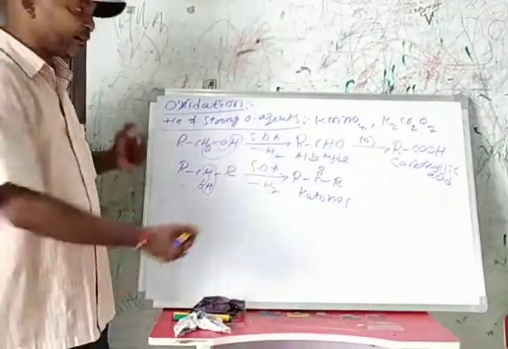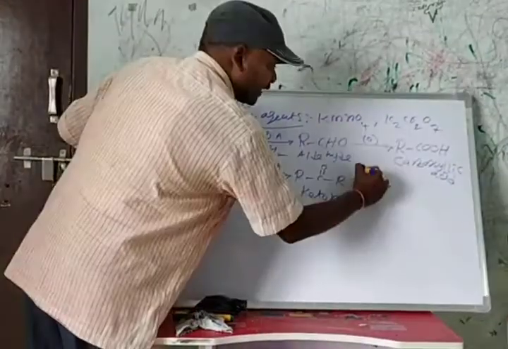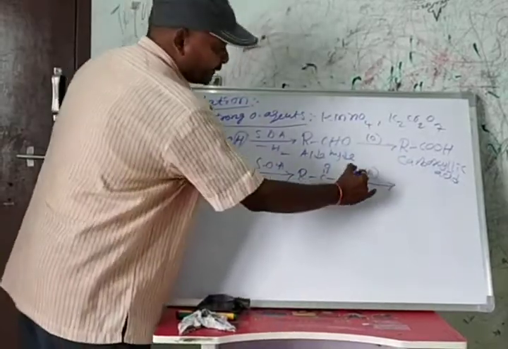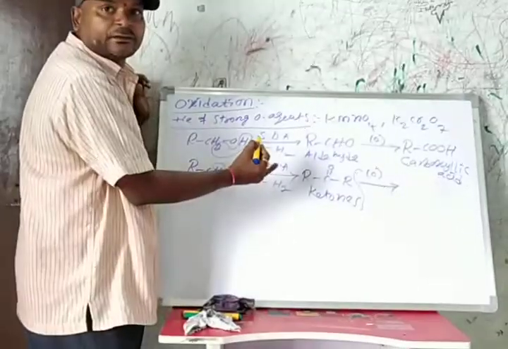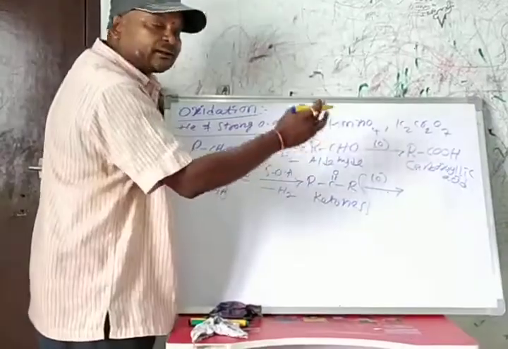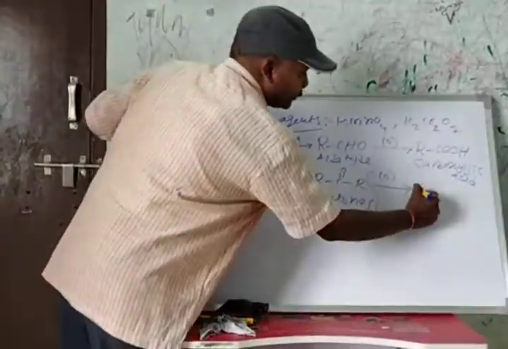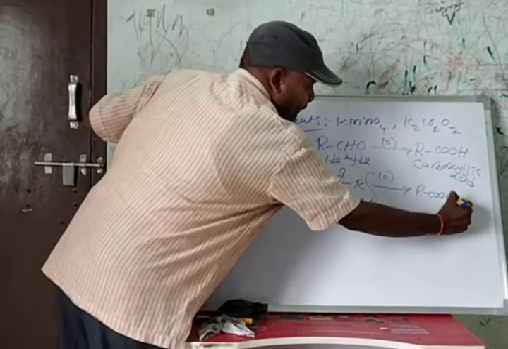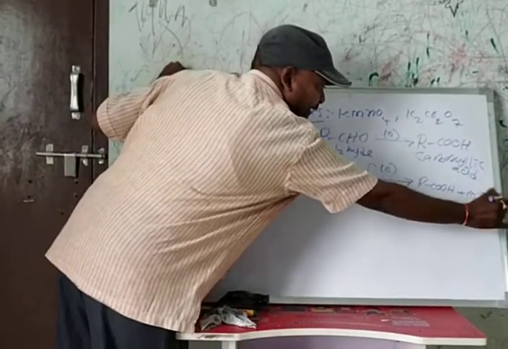In the NCERT book we have only up to ketones, but at an advanced level, when ketones undergo further oxidation, they give carboxylic acid with the release of a carbon dioxide molecule.